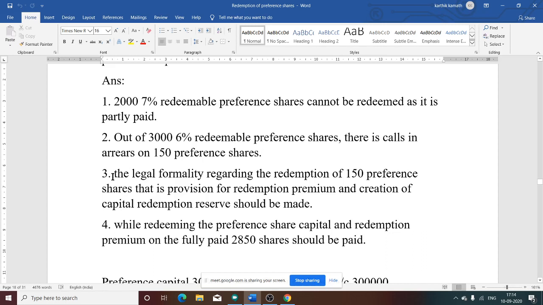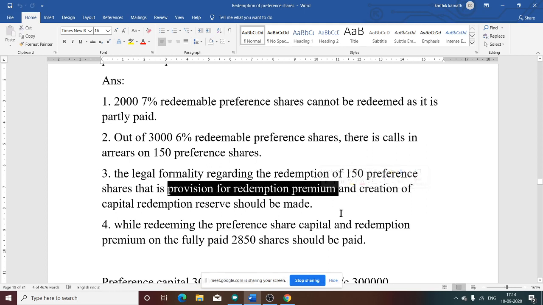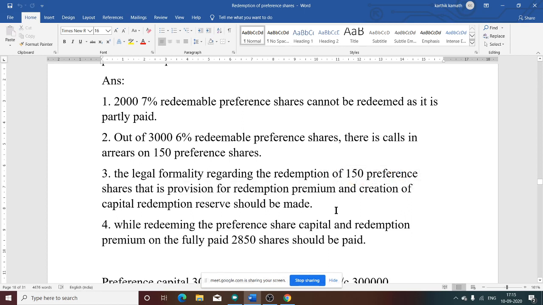Notes are given. Then that provision, what and all you need to create? One is provision for redemption premium, you need to create, and the creation of capital redemption reserve should be made. That means in the liability side of the balance sheet, you need to show provision for redemption premium, and capital redemption reserve also you need to show in the liability side of the balance sheet. That we'll see while solving the problem.